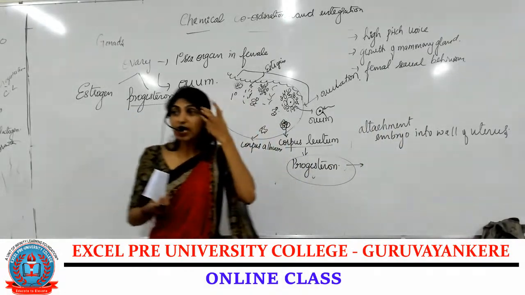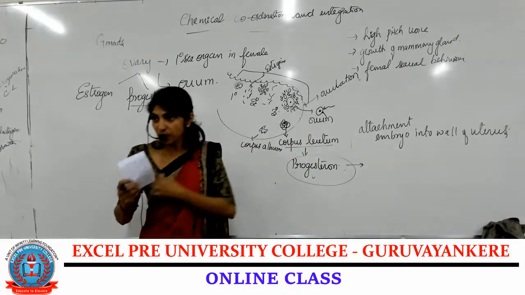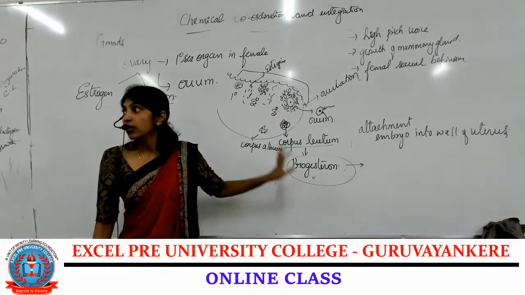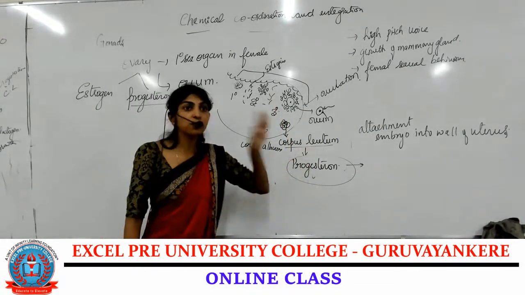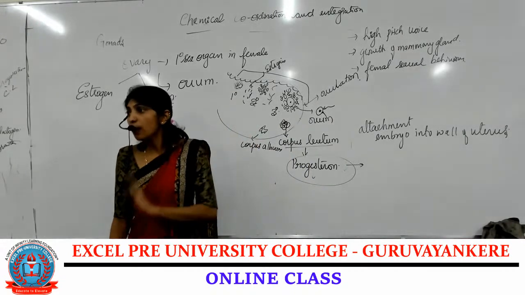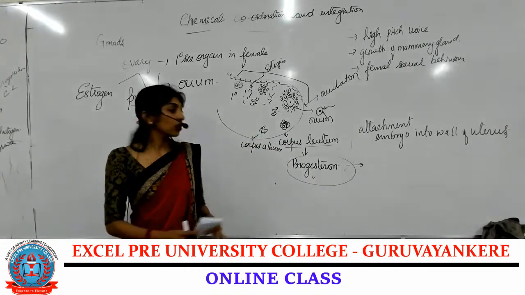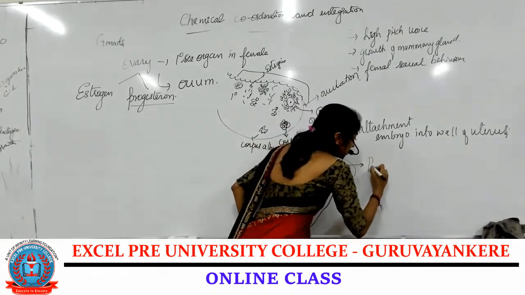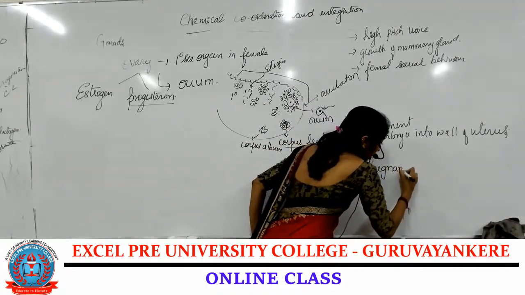So if the ovum is fertilized, that means the female is pregnant. During that condition, the corpus luteum is retained as such and keeps on secreting progesterone throughout the pregnancy. Clear? Okay. That is why this progesterone is also called the pregnancy hormone.